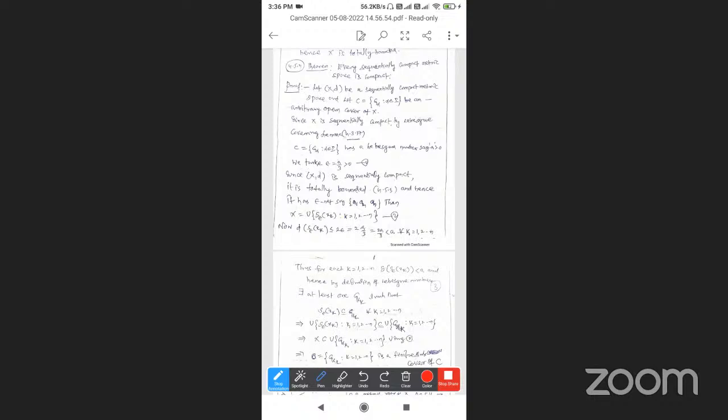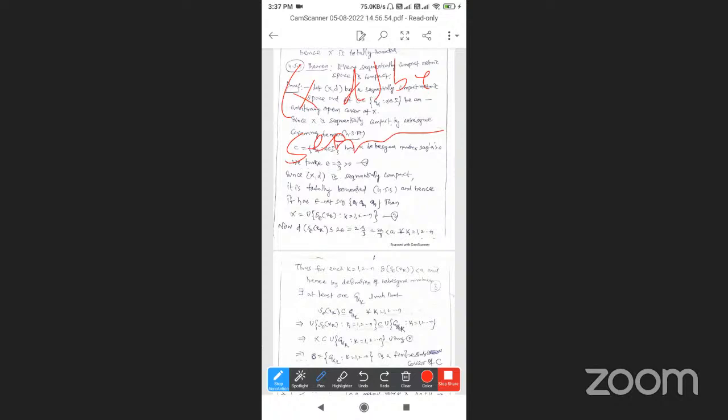Now let (X, d) be a sequentially compact metric space, that is, every sequence xn in X has a convergent subsequence.